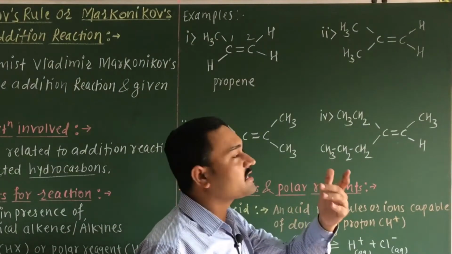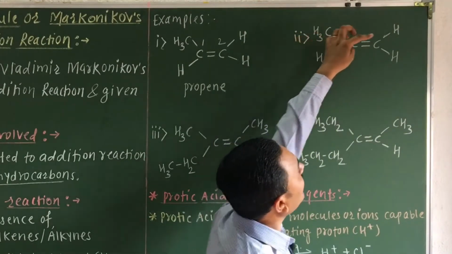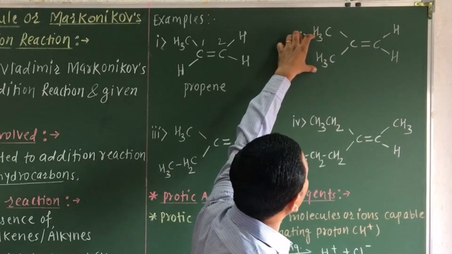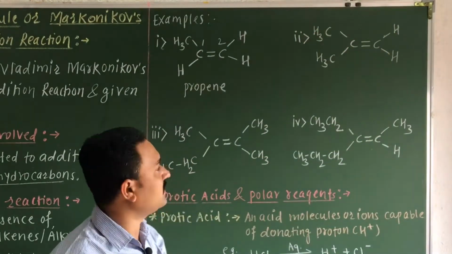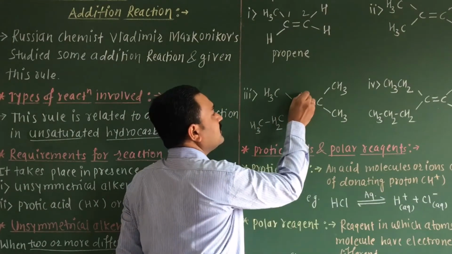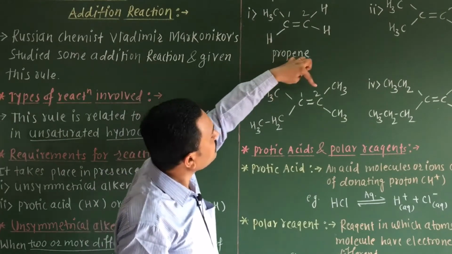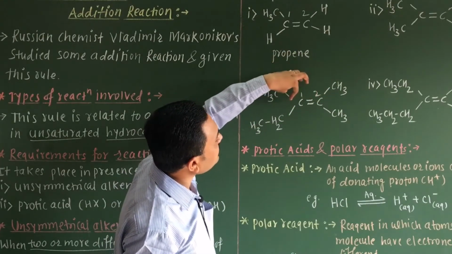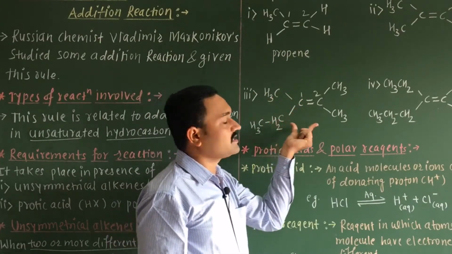Remember. Now let us consider the second example. Across this carbon-carbon double bond there are two methyl groups on one carbon, and on the other carbon atom there are two hydrogen atoms. So these two methyl groups are different from the hydrogen atoms, hence it is also an example of an unsymmetrical alkene. Let us consider the third example. On carbon number 1 there is one methyl group and one ethyl group, and on carbon number 2 there are two methyl groups. Obviously, across this double bond different groups are present, hence it is also an unsymmetrical alkene.